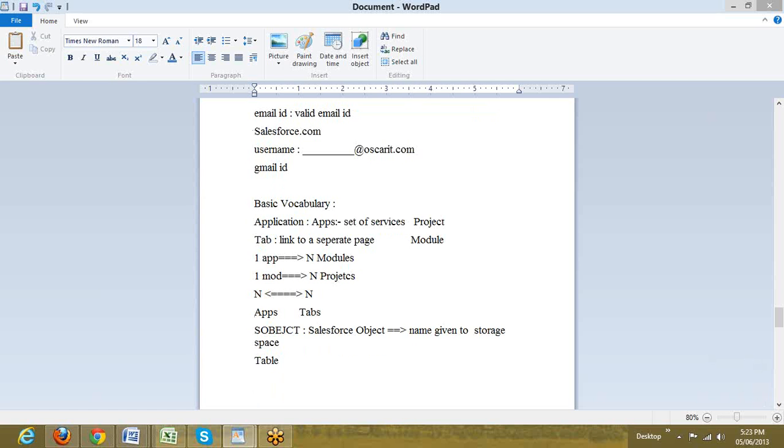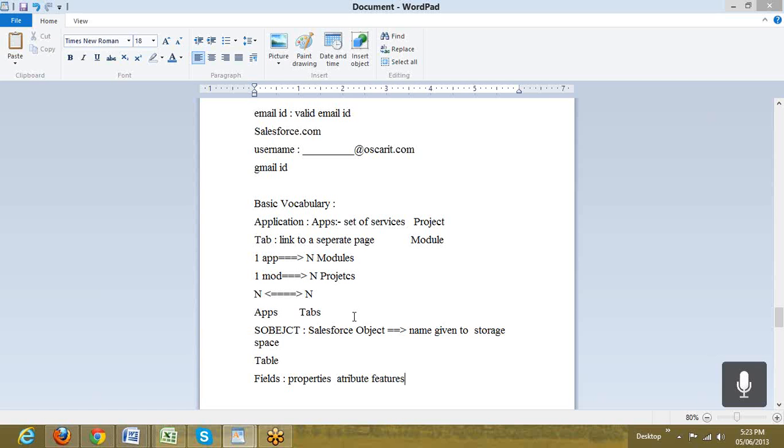What data can it hold? To represent that data, we create certain fields. Fields will identify what exactly needs to be stored in the S object. So these are our properties, these could be our attributes, these could be our features, whatever can be stored on the S object of Salesforce.